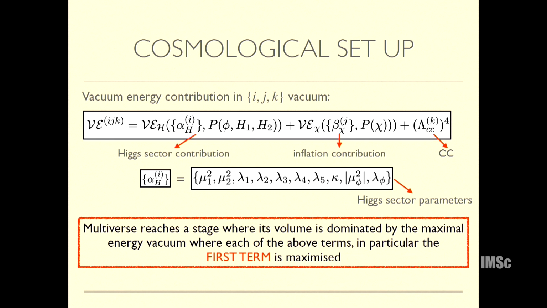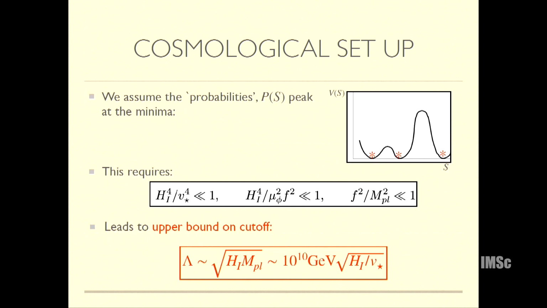You will go to the highest energy state, and we'll assume that highest energy state will have each of these terms maximized. You could have asked me, why are you just looking at the Higgs contribution? You have a CC, you have other things that can contribute to the vacuum energy, but it turns out all of these must be independently maximized, including the Higgs contribution. So that tells us it makes sense to maximize this individually.